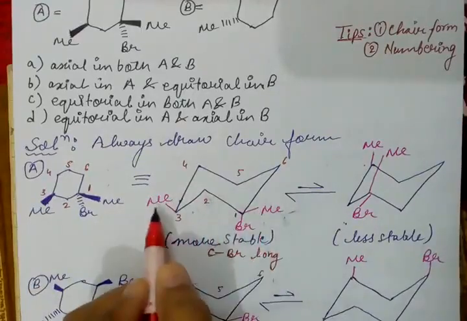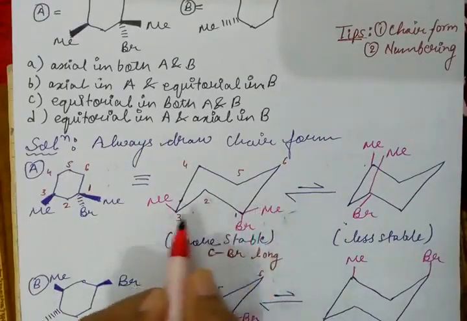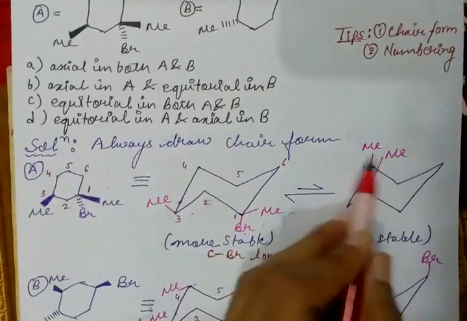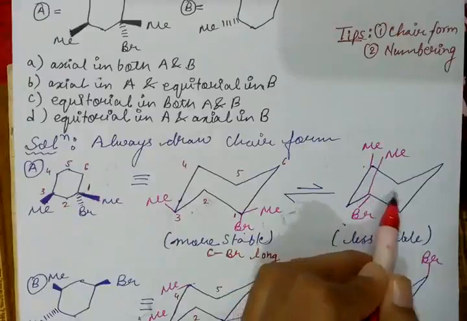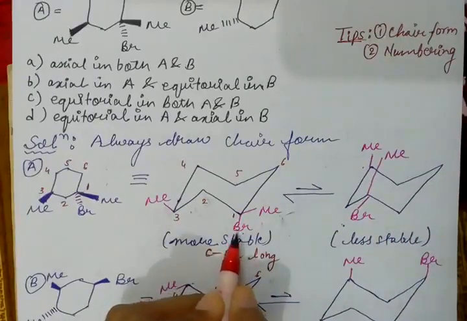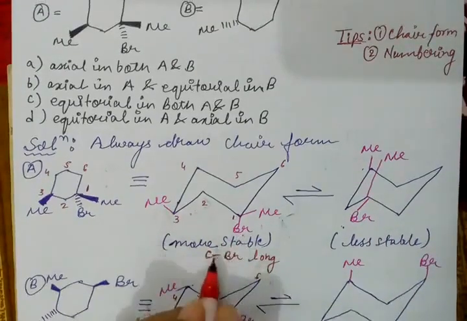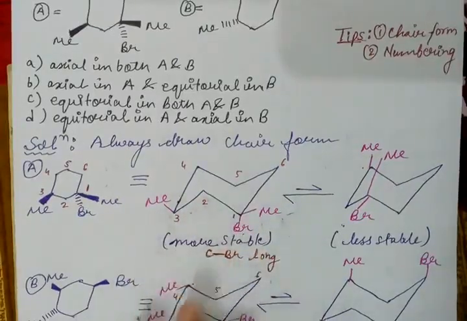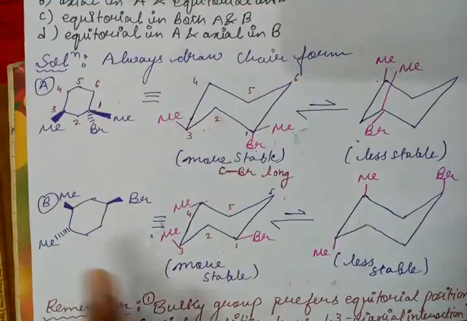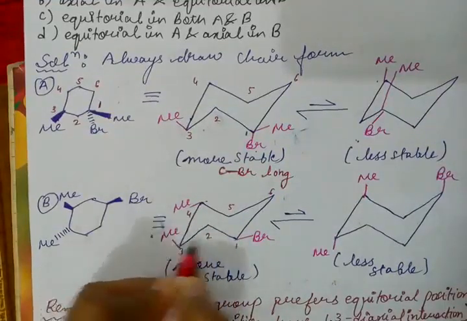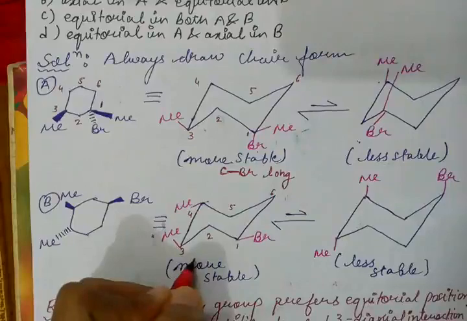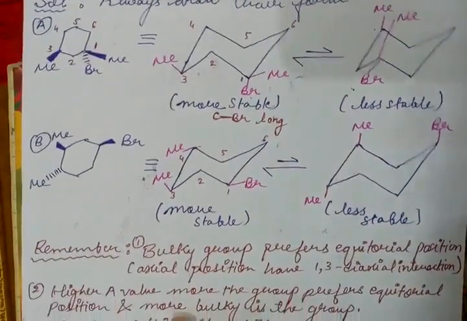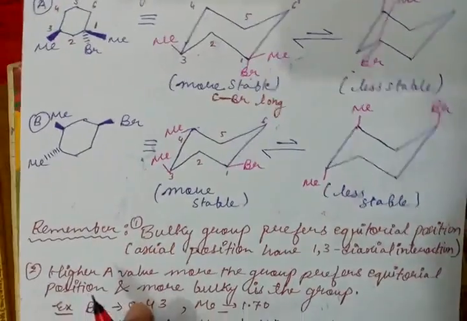So here we notice that two of the substituents are at equatorial position and one at axial position, and here two are at axial position, so this becomes very unfavorable. Also Br here is stable at axial because the C-Br bond is long enough, which makes here less hindrance, and this becomes stable. Similarly for B, we watch here that all three substituents are at equatorial position. This is very favorable, and this can also be understood with the help of our A value.